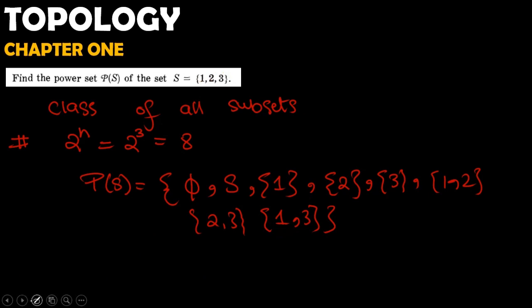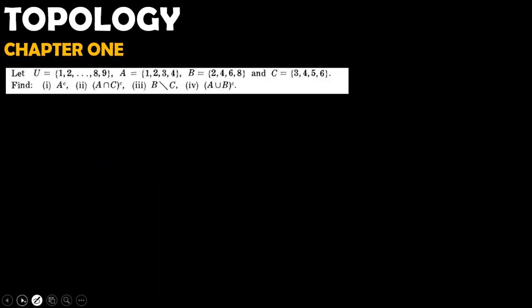Always remember that the key point is that 2 to the power n is the number of subsets that exist in a set. This is our next example, which involves operations on sets.